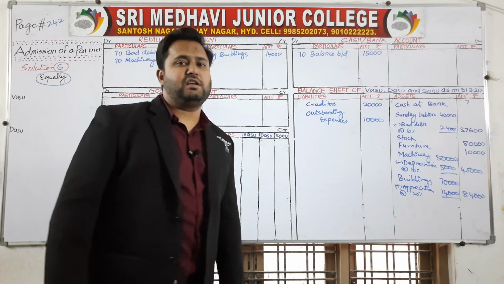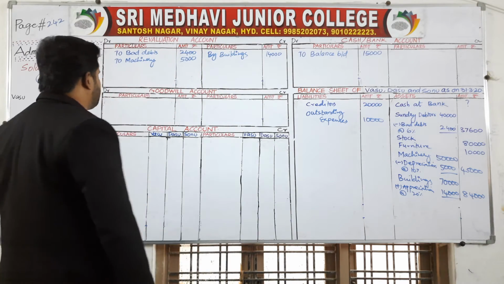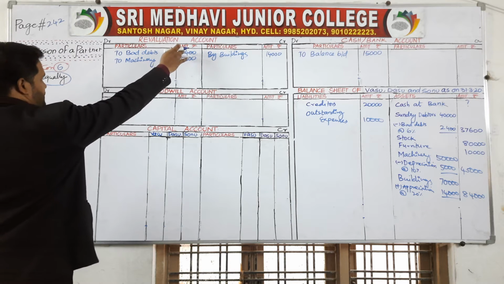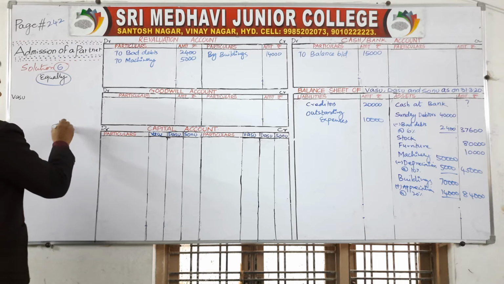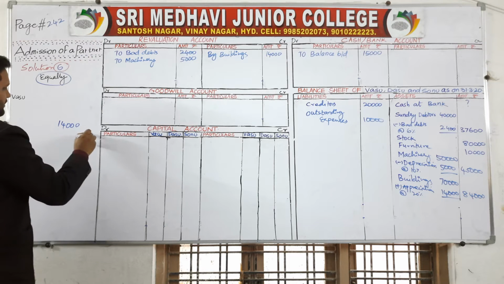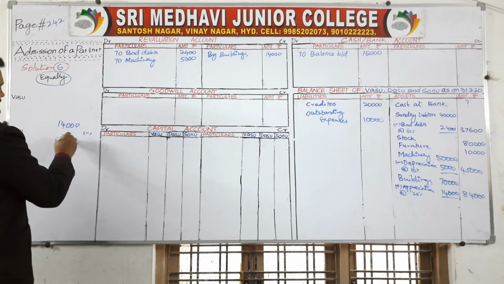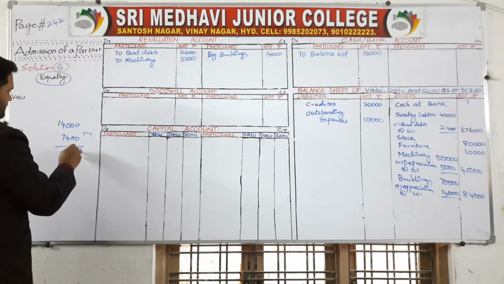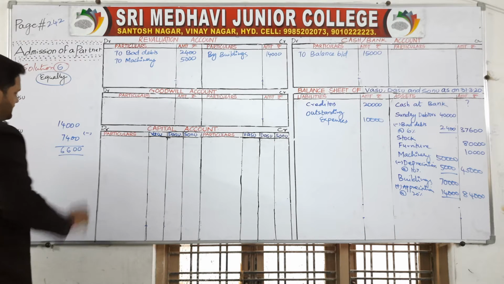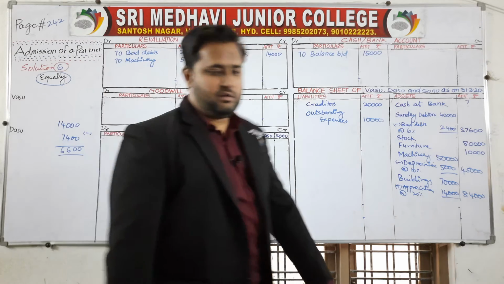Anything else? Nothing. So 14,000 minus how much? 5,000 plus 2,400 is 7,400. 14,000 minus 7,400, which is 6,600. That is the revaluation profit.